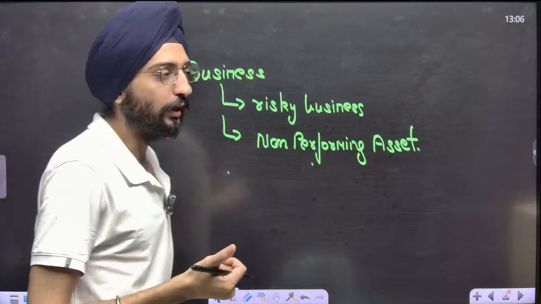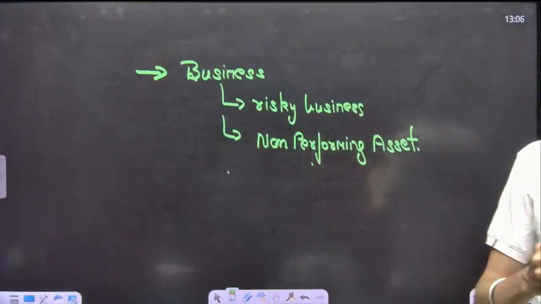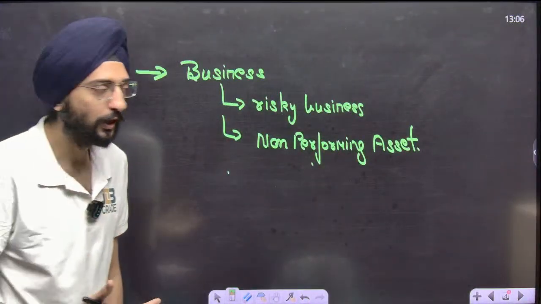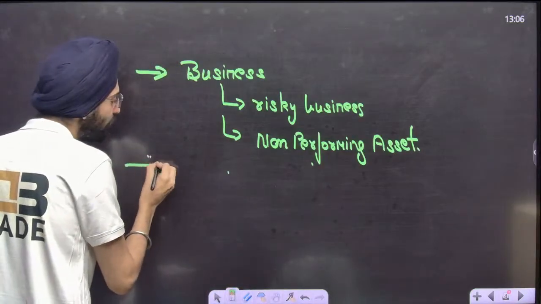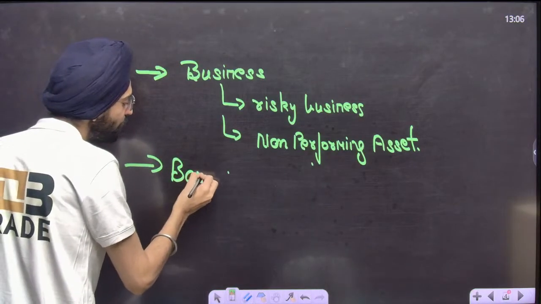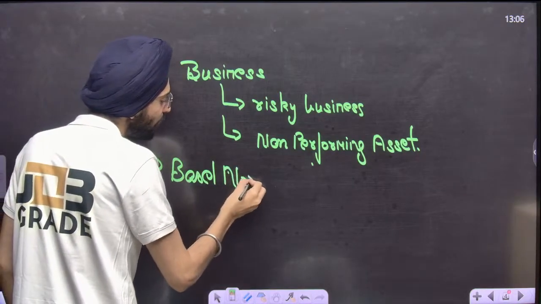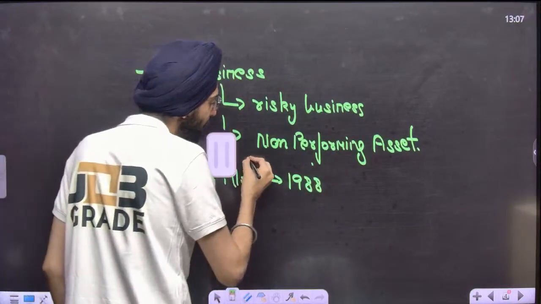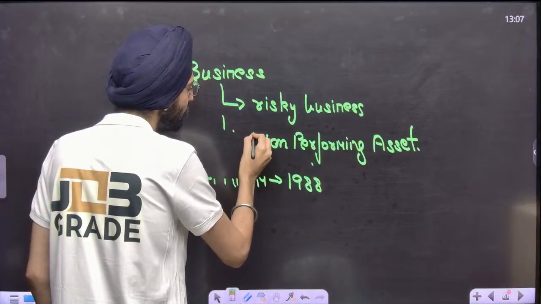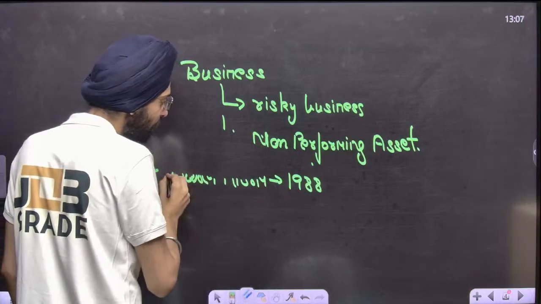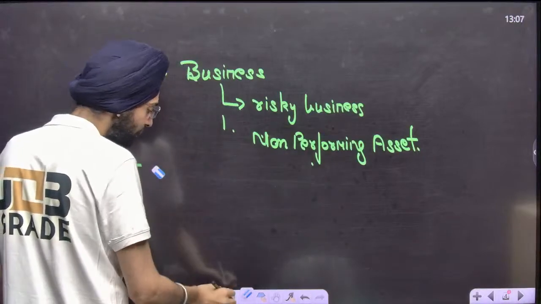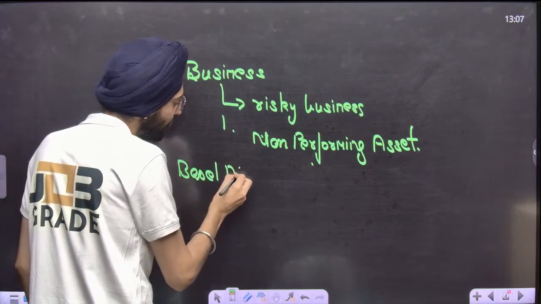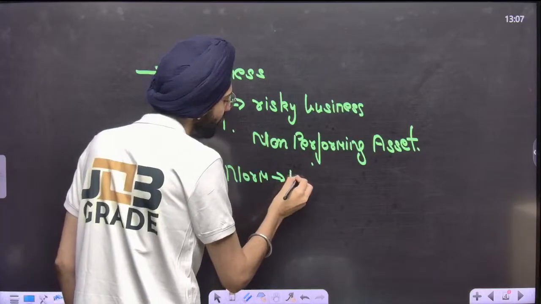Now, in order to safeguard banks from any sort of vulnerability or risk, Basel norms came out. It's an international standardization. The first Basel norm came out in 1988, but that's not important for us.